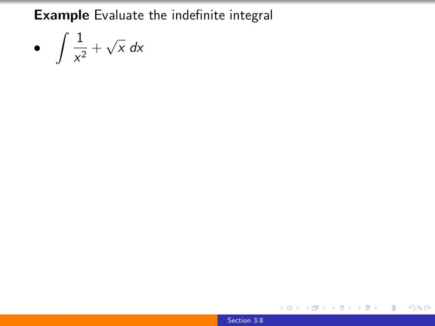Now, note it's not immediately written in the form that we've previously seen, but what we can do is rewrite these things algebraically. We can say 1 over x squared is really x to the minus 2, and the square root of x is really x to the 1/2 power. And this is the ideal situation to be in. Once we have everything written in terms of these powers of x, we can use our formula that we've now used multiple times.